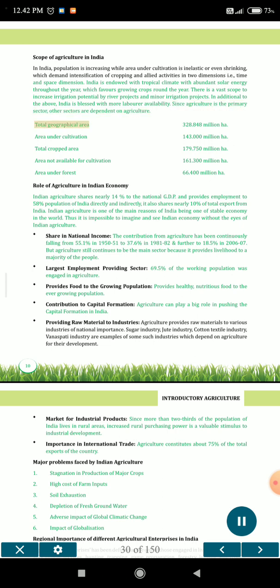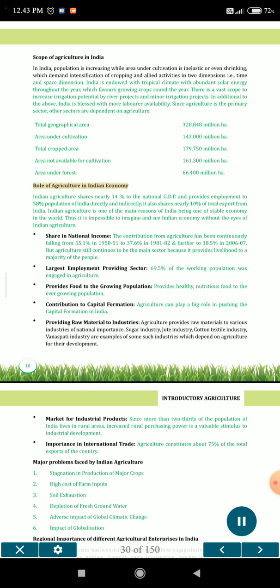Total geographical area: 328.848 million hectares. Area under cultivation: 143.000 million hectares. Total crop area: 179.750 million hectares. Area not available for cultivation: 161.300 million hectares. Area under forest: 66.400 million hectares.